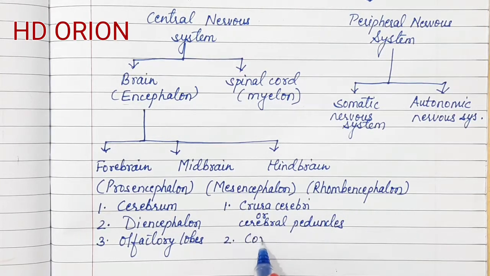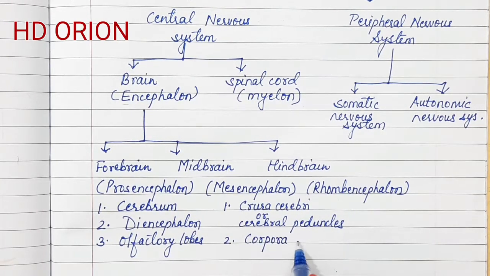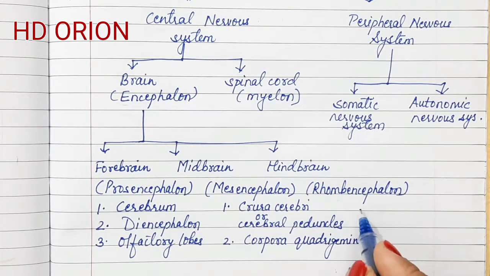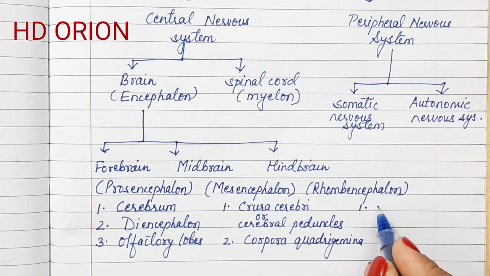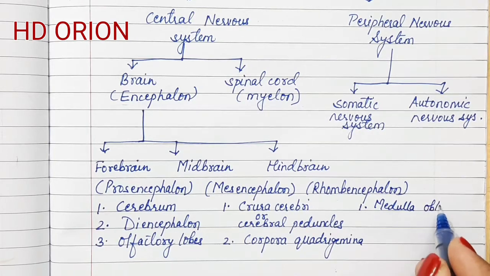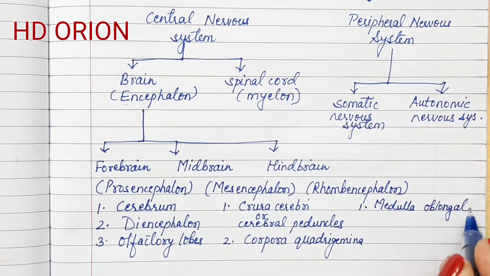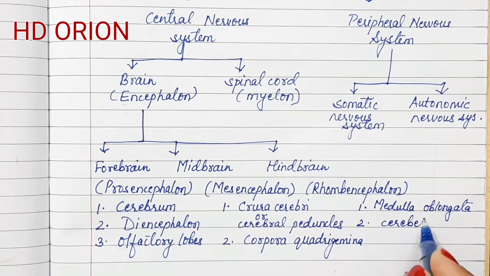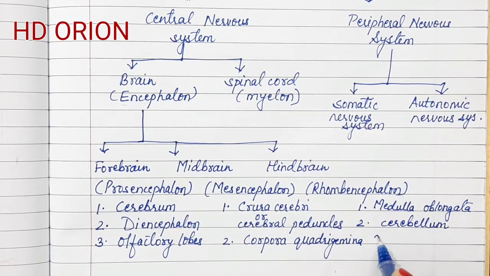And the second part is corpora quadrigemina. And the third part, that is the hindbrain, rhombencephalon, consists of medulla oblongata, cerebellum and pons varoli.